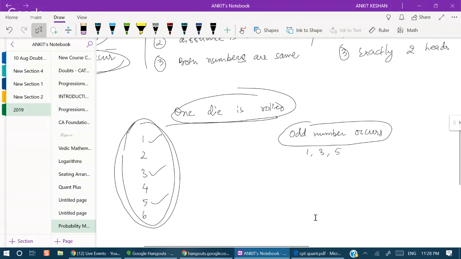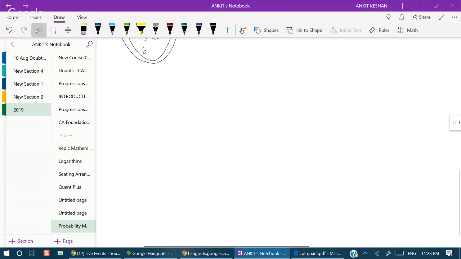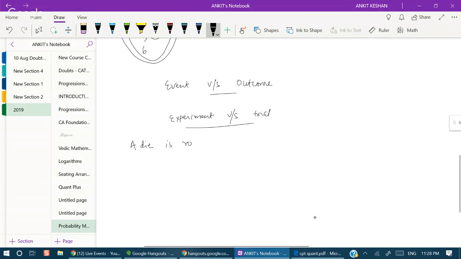Now just like we talked about event versus outcome, now we will talk about experiment versus trial. A die is rolled. Trial, yes. Experiment, yes.